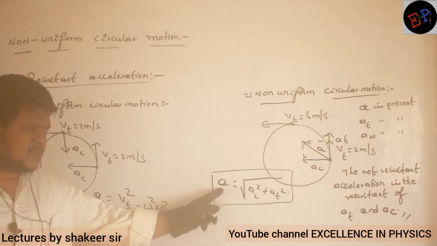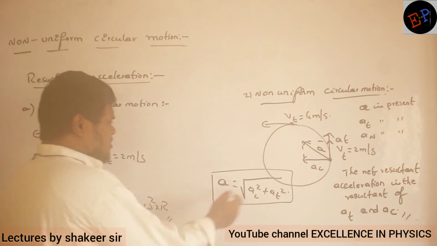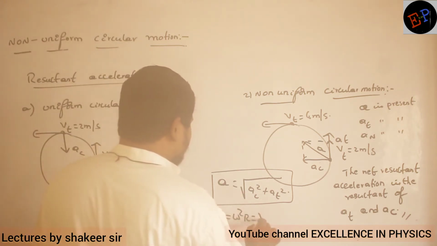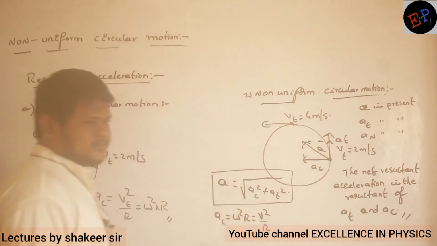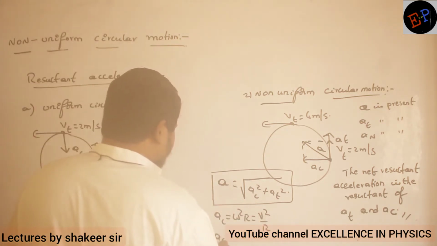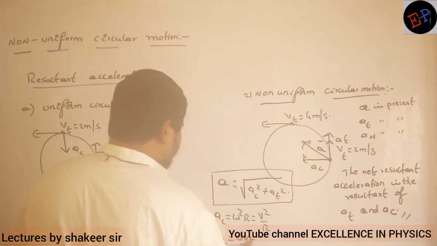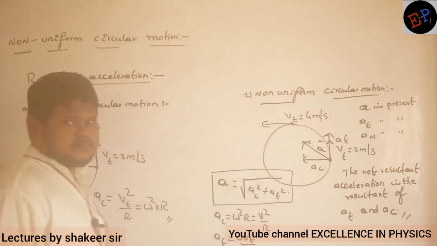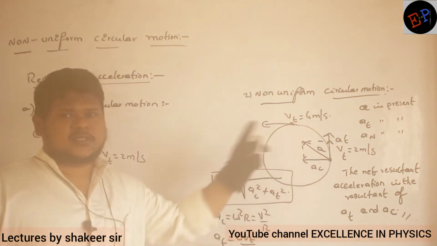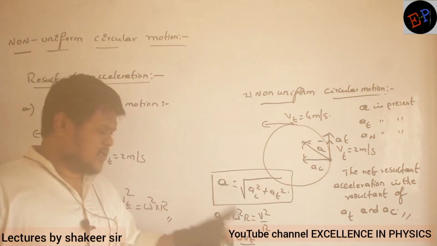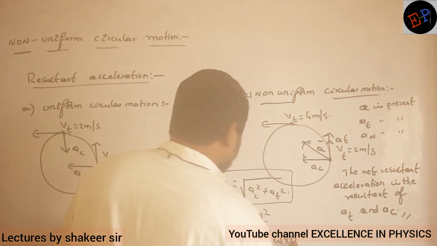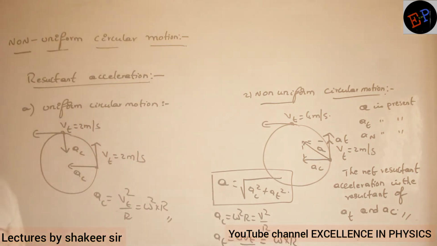But what are the equations of net acceleration? Centripetal acceleration we know. Centripetal acceleration is equal to omega square into R, or V square divided by R. Then what about tangential acceleration? A tangential can be written as dVt divided by dt, no? Tangential acceleration means how tangential velocity is changing with respect to time. One equation. Another equation, which we have already studied: A tangential is equal to omega into R. That also we have studied.